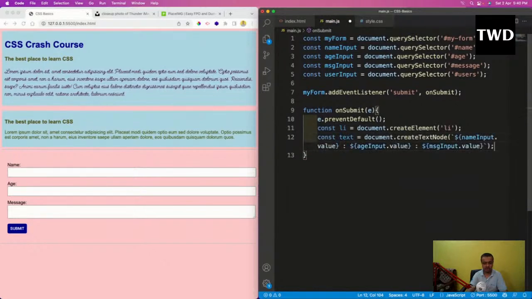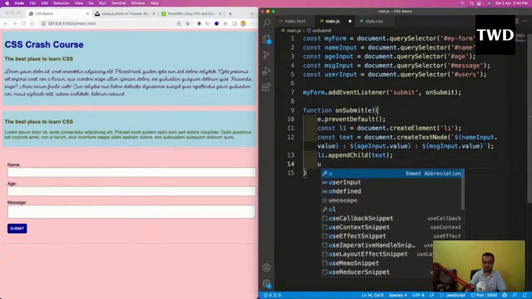Then I'm going to create a text node. I'm going to show how it is happening. So for text, I'm going to create document.createTextNode, name input value, age input value, and message input value. And then what I have to do is li.appendChild text. In this li, I'm putting this text inside this li.